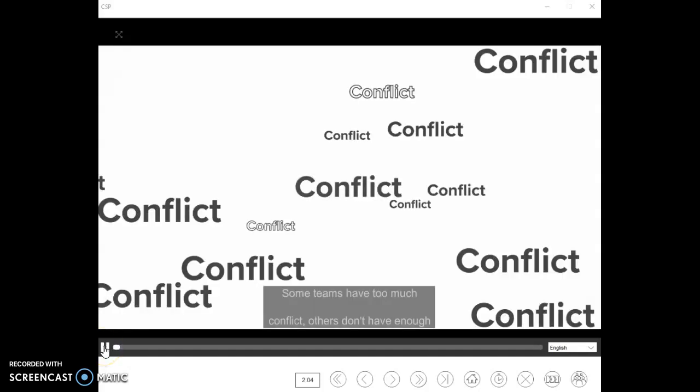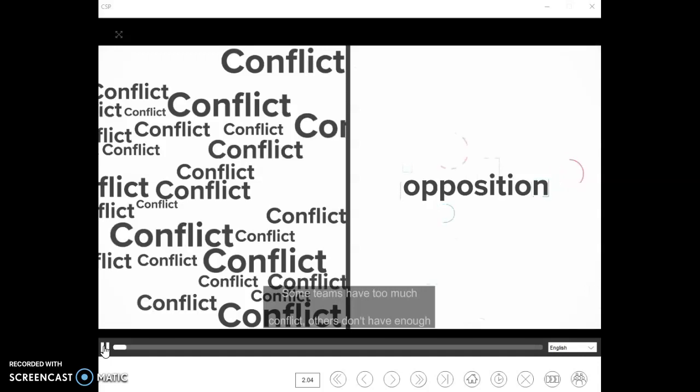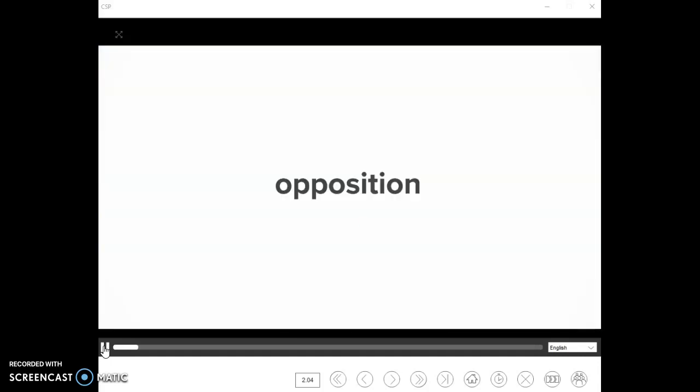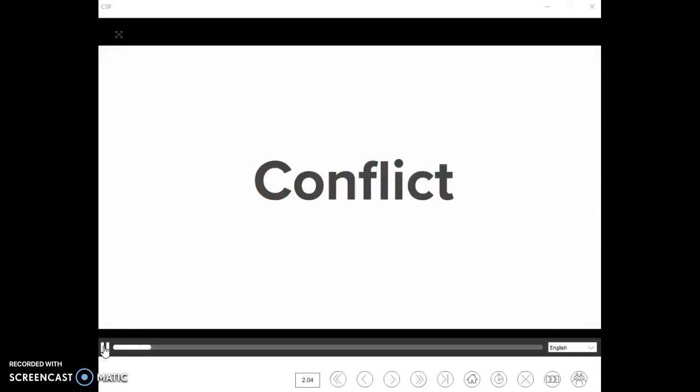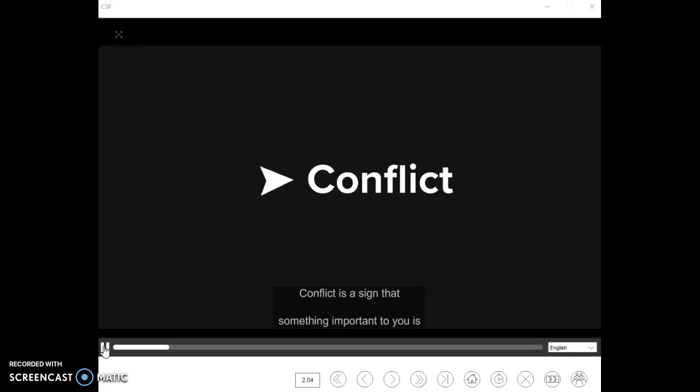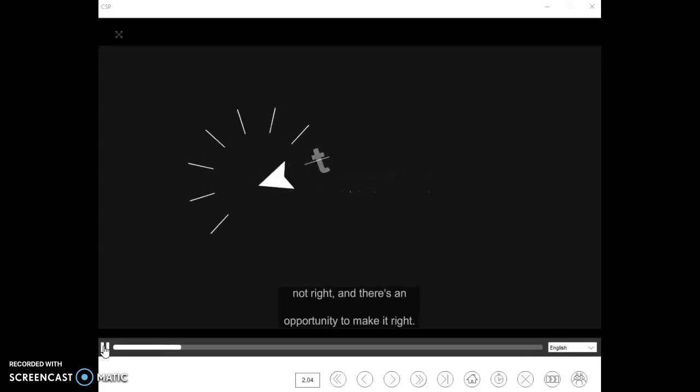Some teams have too much conflict. Others don't have enough healthy opposition to encourage innovation and creativity. While opposition can be productive, if things turn personal, it can trigger conflict. Your conflict sequence is your response to threats to your motives or values. Conflict is a sign that something important to you is not right, and there's an opportunity to make it right.